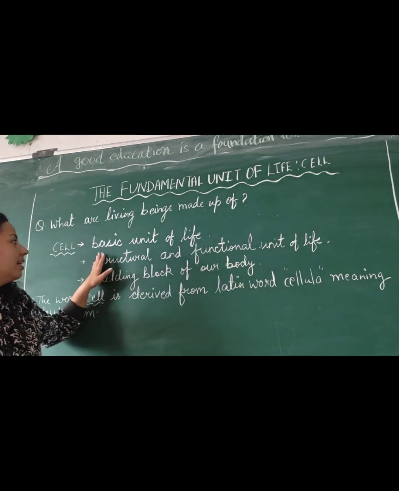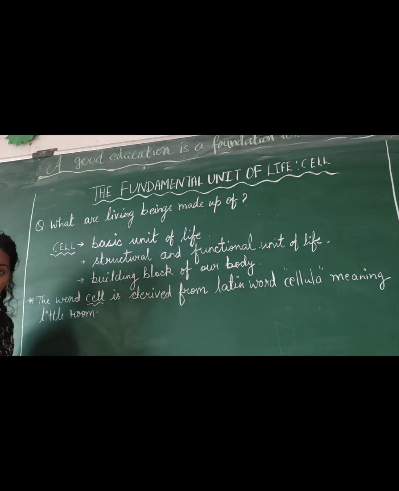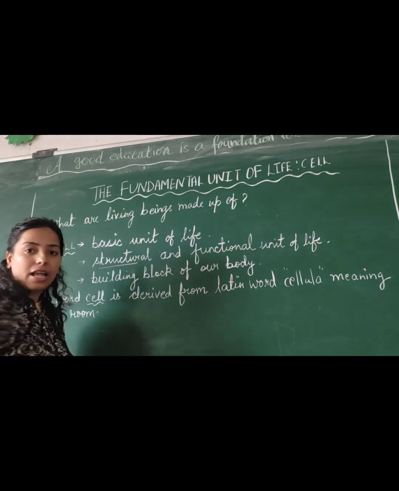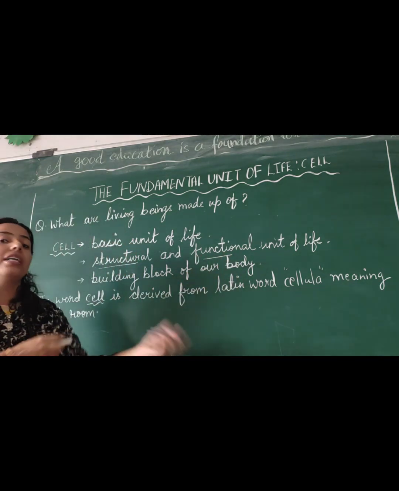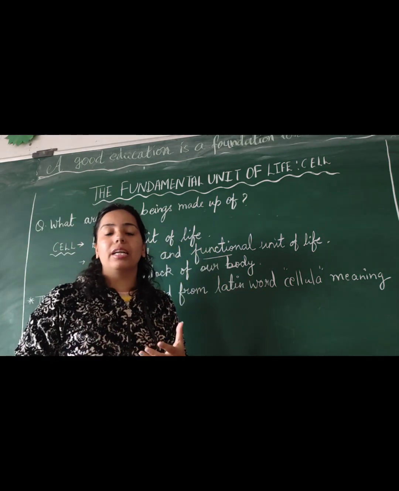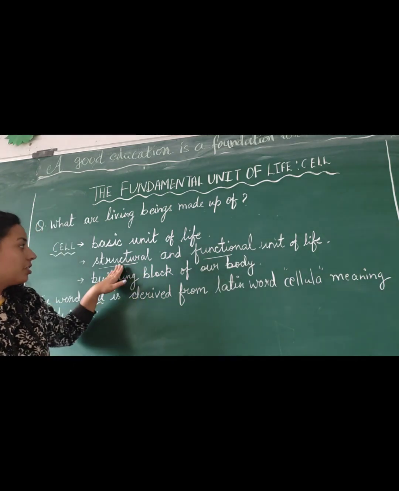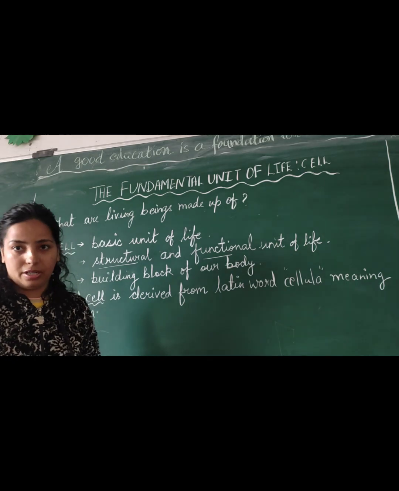We can say that the cell is the basic unit of life, and in another way, that the cell is the structural and functional unit of life. Now what is meant by structural and what is meant by functional? Structure means cells make the structure of your body.